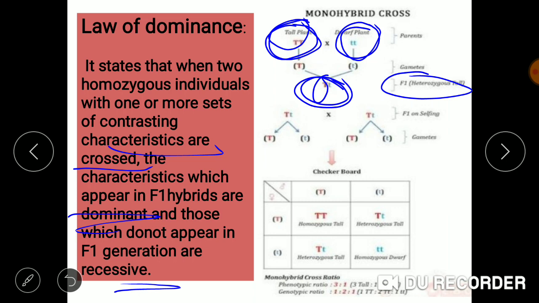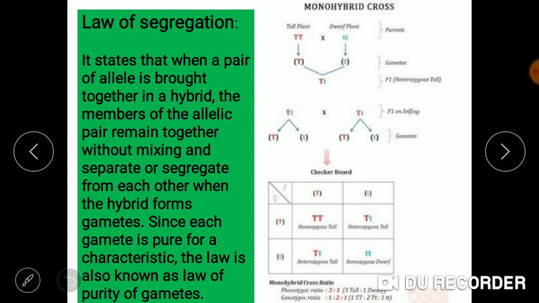So the law of dominance states that when two homozygous individuals are crossed, the F1 generation which we get will have the dominant allele as well as the recessive allele. The dominant allele will be able to express itself while the recessive allele will be suppressed by the dominant allele. Now we move on to the law of segregation, the second law.